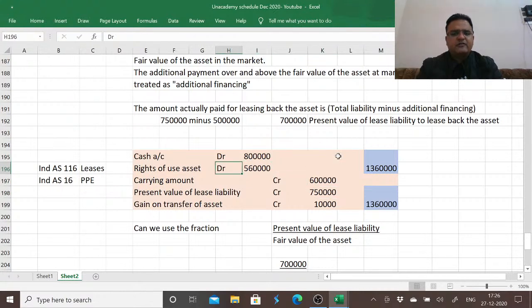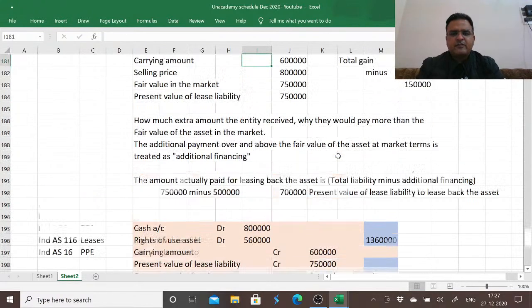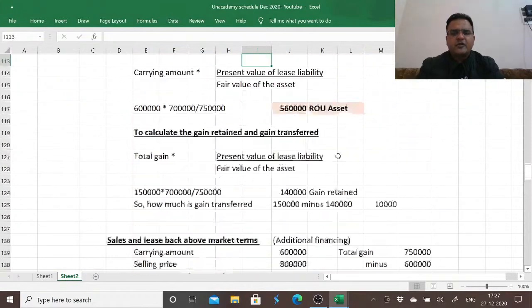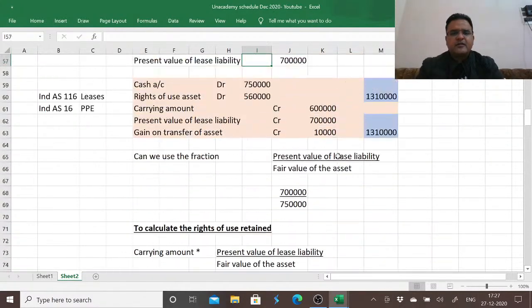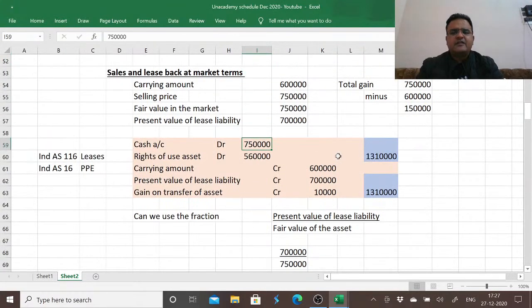Everything remaining constant, if we received less, we paid less. If we received more 50,000, we paid more 50,000. That's the concept of additional financing and prepayment of lease. If we sold at market terms, we received exactly the same amount. When we sold at market terms, we were eligible to receive 7,50,000.